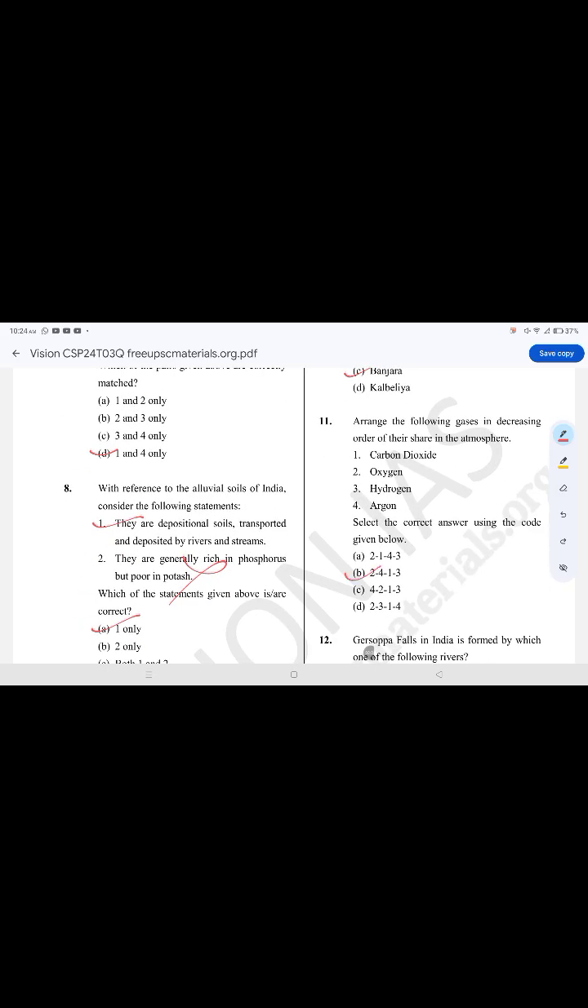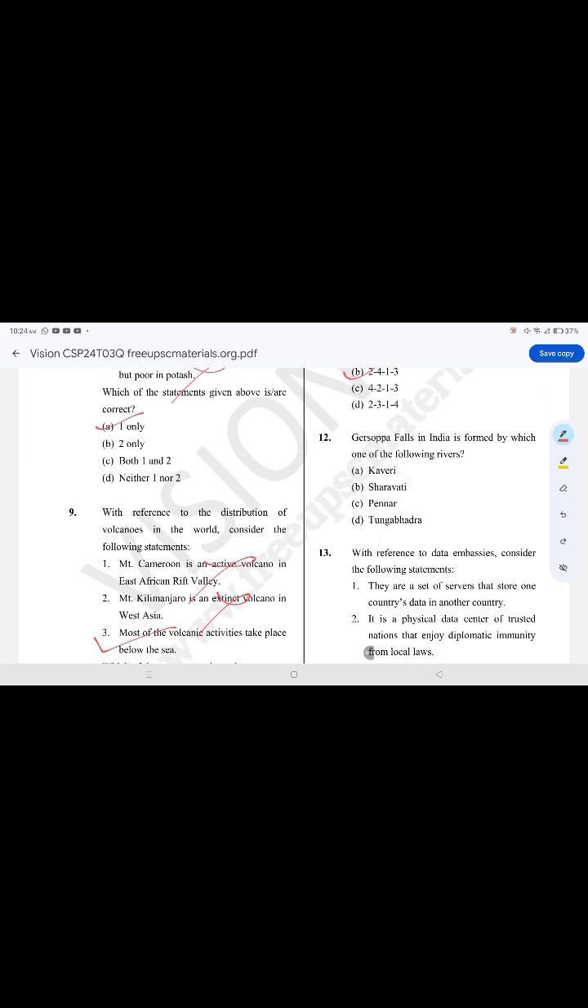Arrange the following gases in decreasing order of their share in the atmosphere. The correct option is option 2, 4, 1, 3. Jog Falls in India is formed by which one of the following rivers? The correct option is option B, Sharavati River.